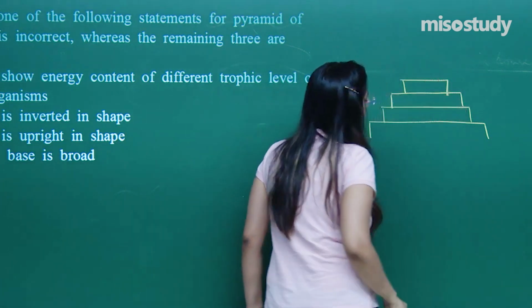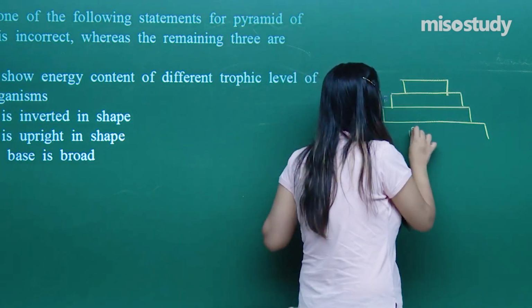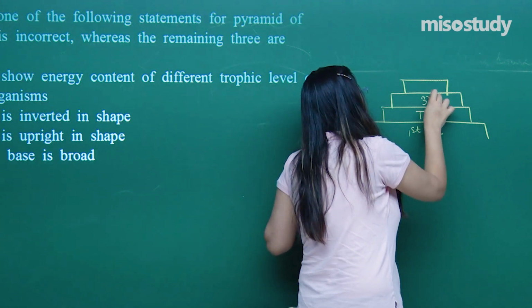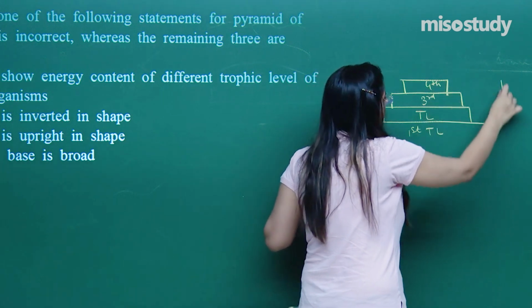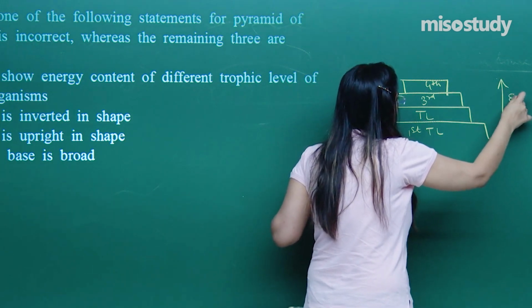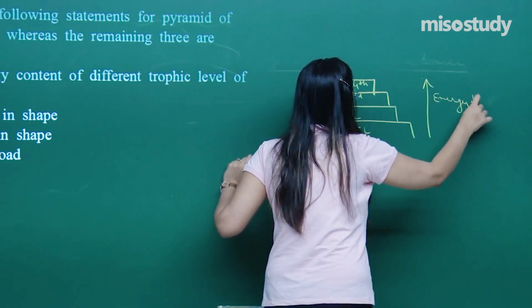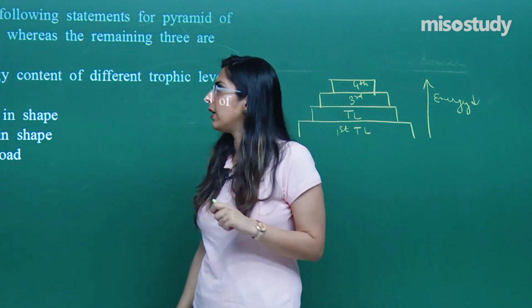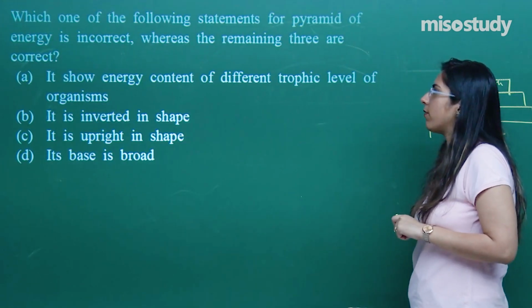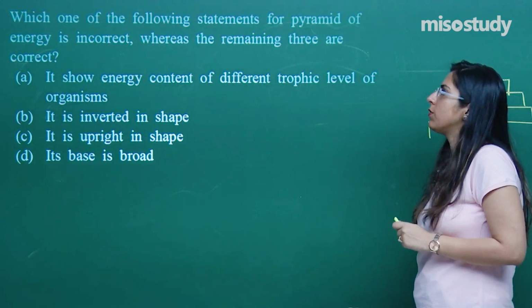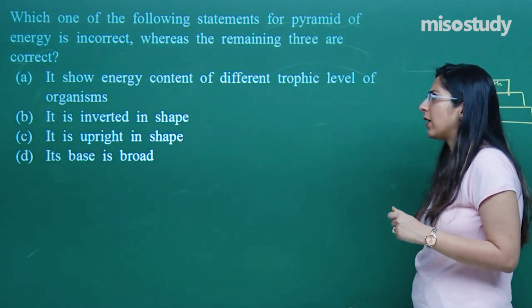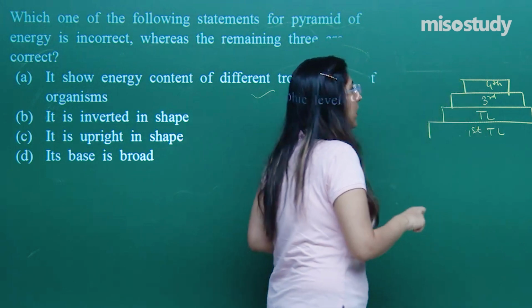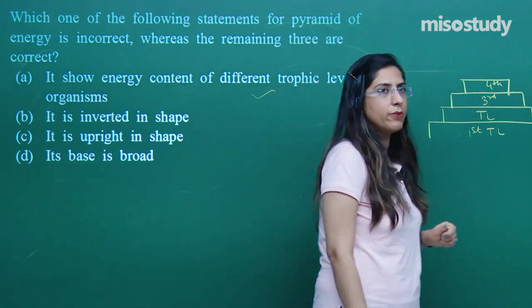Because of Lindemann's law, suppose this is the first trophic level, this is the second trophic level, this is the third one, this is the fourth one. At each trophic level, I can see that the energy decreases. With increasing trophic level, energy decreases. Now let's look for the option related to this. It shows the energy content at the different trophic levels of organisms. Obviously, this shows how much energy is present at the first, second, third and fourth trophic level. So this option seems to be a correct option.